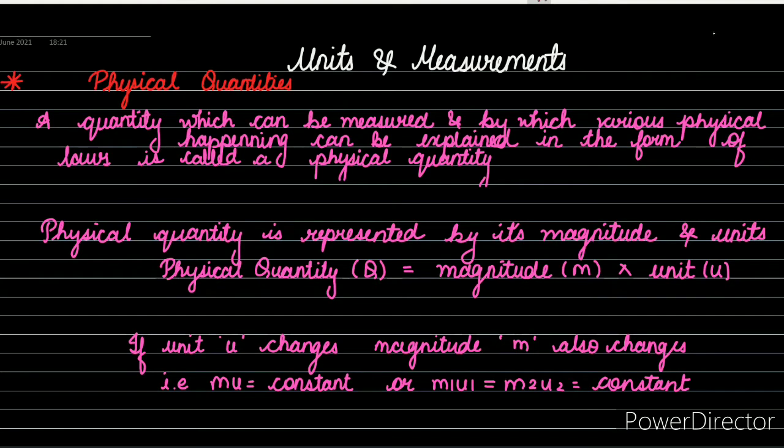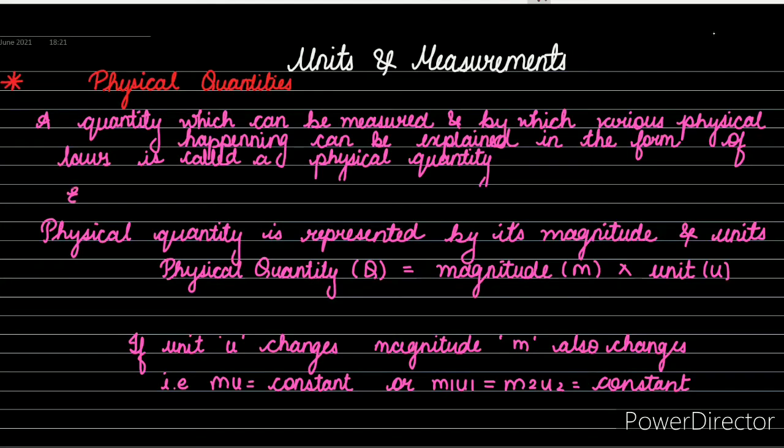Today we are going to study units and measurement. In that, we are going to cover the topic of physical quantities. So let's see what it is. It is a quantity which can be measured and by which various physical happenings can be explained in the form of laws, and it is called a physical quantity.